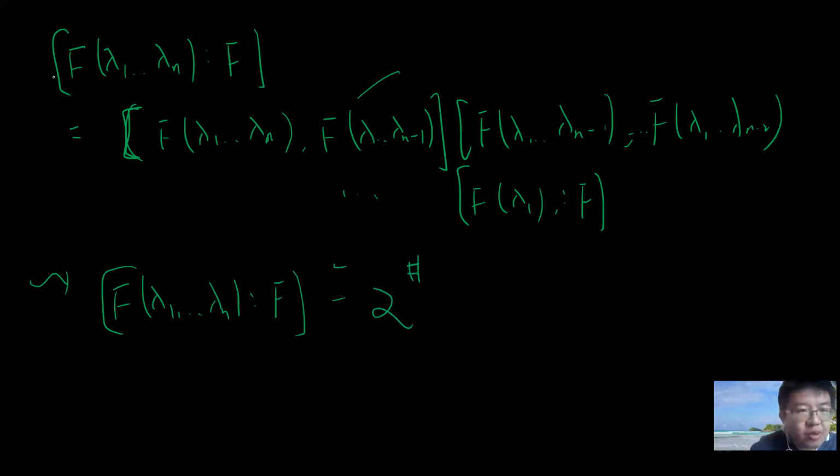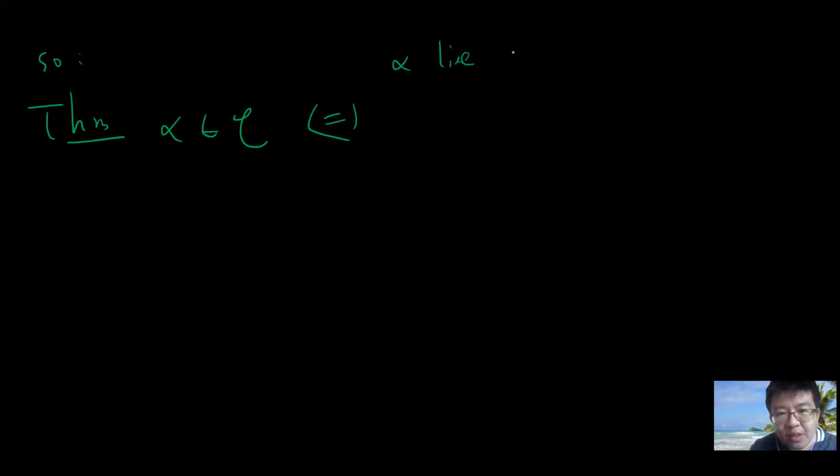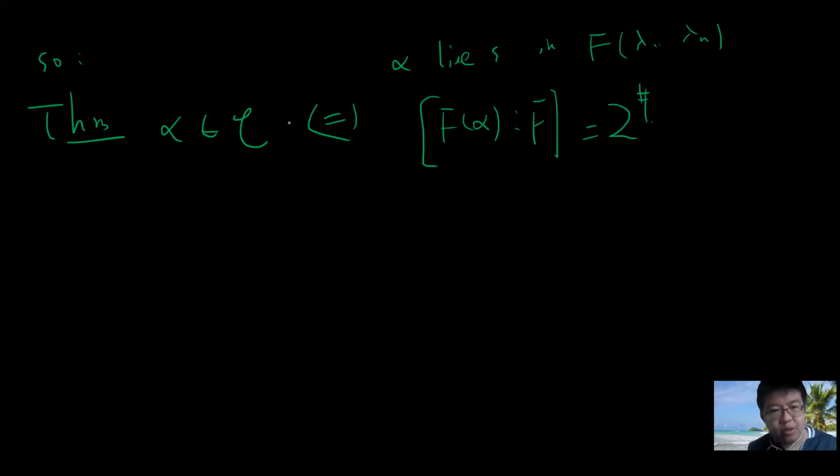So the theorem: alpha is constructible if and only if alpha lies in some field F of something, or basically you can say that the degree of F alpha over F must be 2 to the power of something. This is very important. A number is constructible if you adjoin it to your original field F, and the resulting field extension has degree 2 to the power of something.